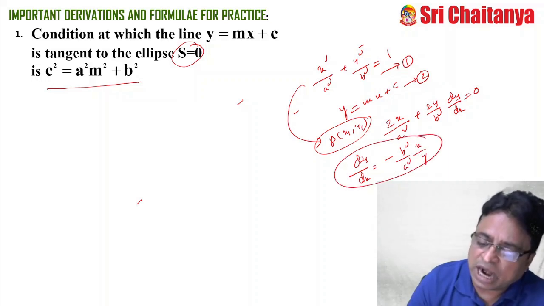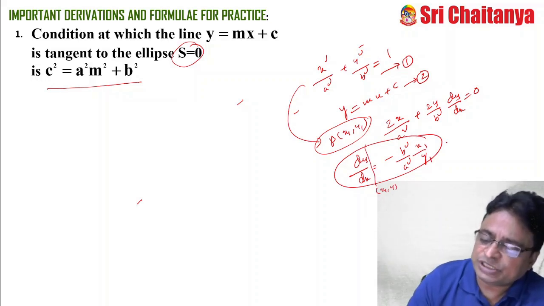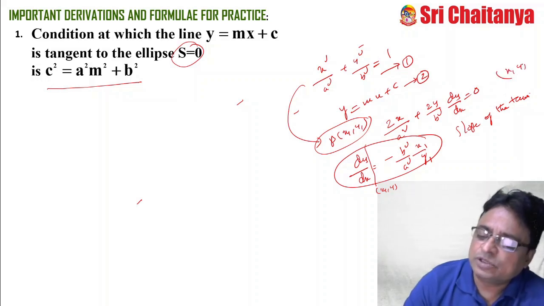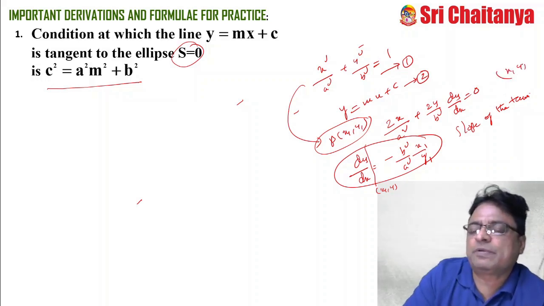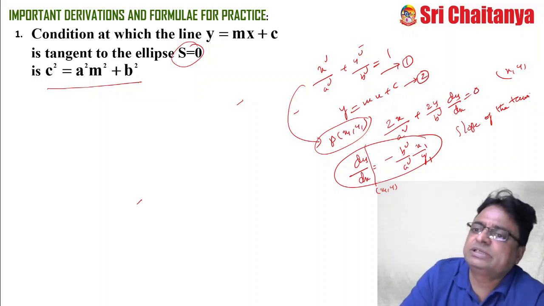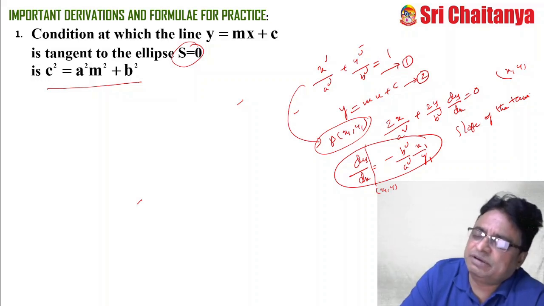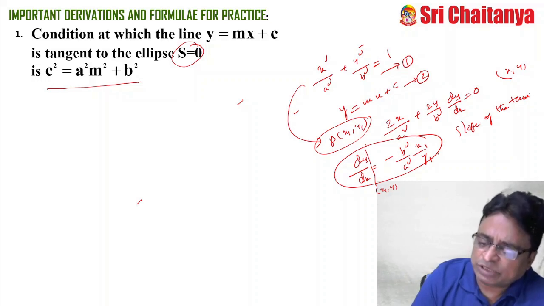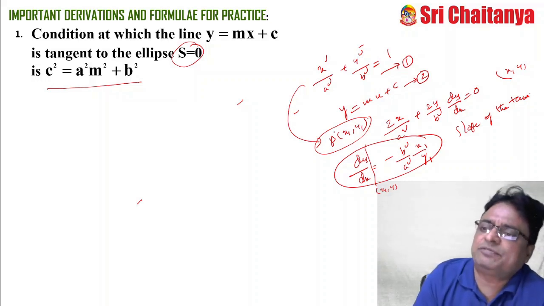And this at the point x1, y1 is minus b square x1 by a square y1. So this is the slope of the tangent to the ellipse at x1, y1. If anybody is asking about the slope of the tangent to the ellipse x square by a square plus y square by b square at x1, y1, simply differentiate, find dy by dx and substitute the point x1, y1, you will get it. Now this is my slope and this is my point. Now I want to find the equation of the tangent.